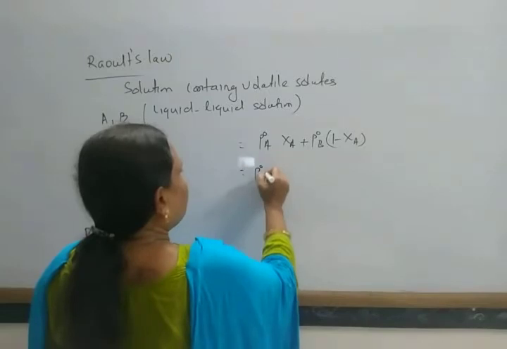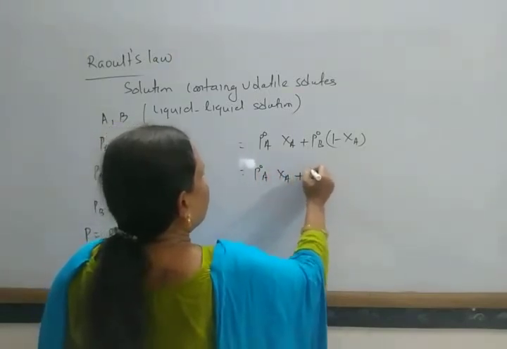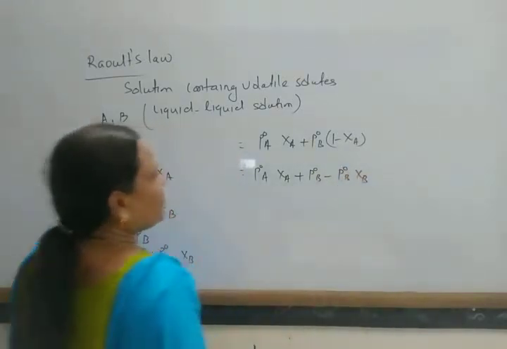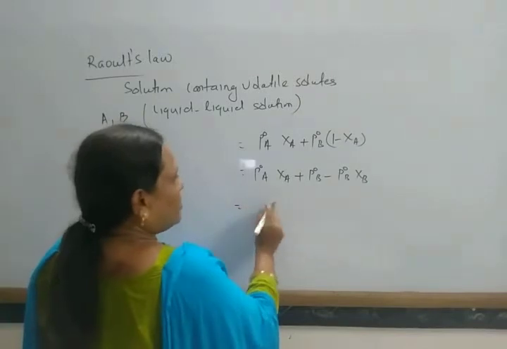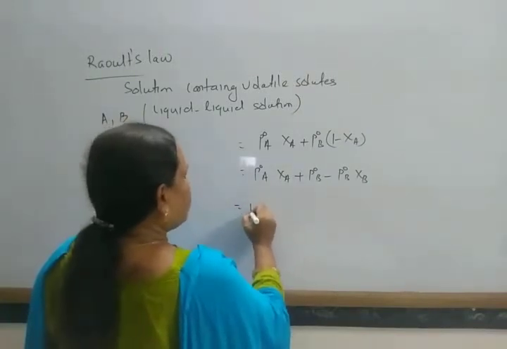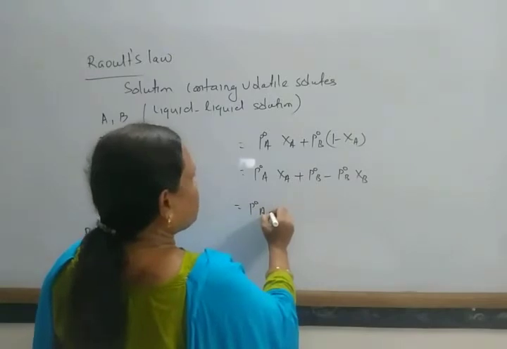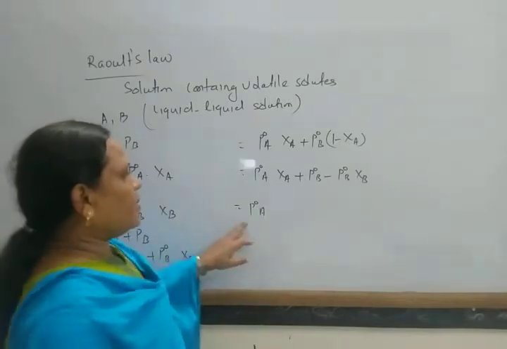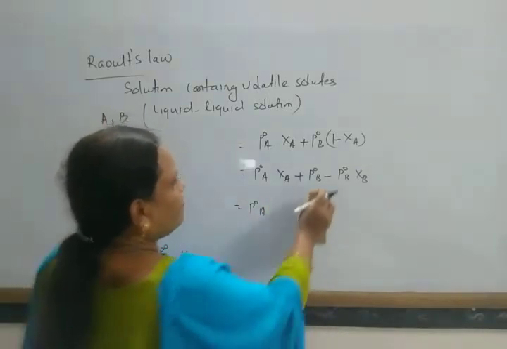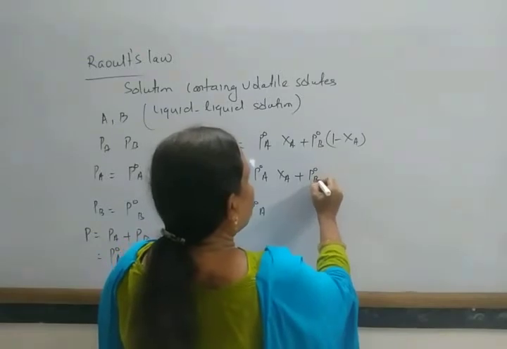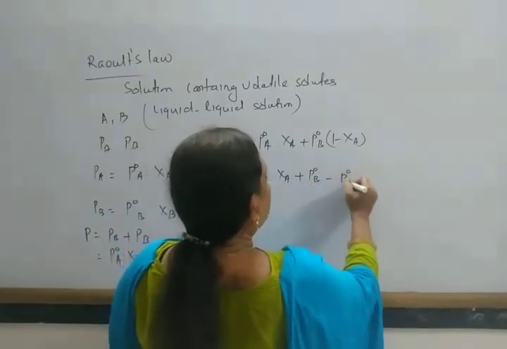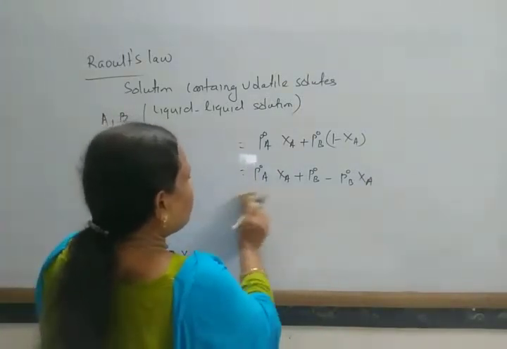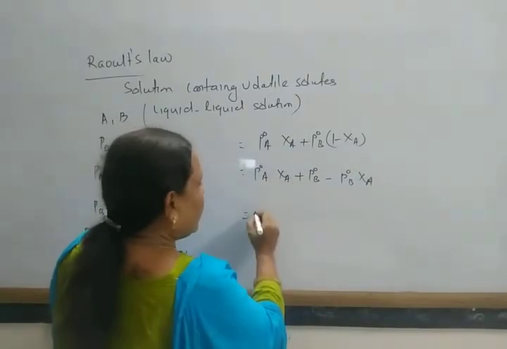That is equal to P naught A XA plus P naught B minus P naught B into XA.